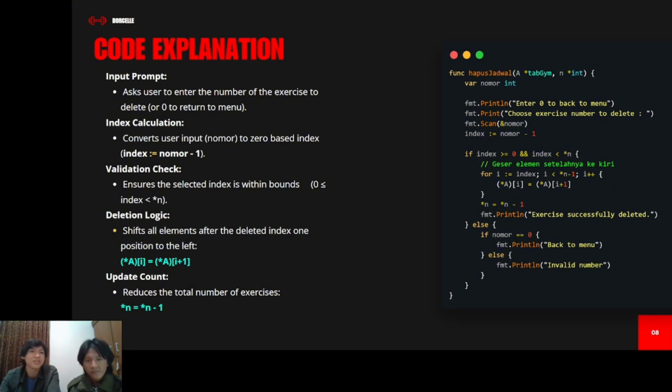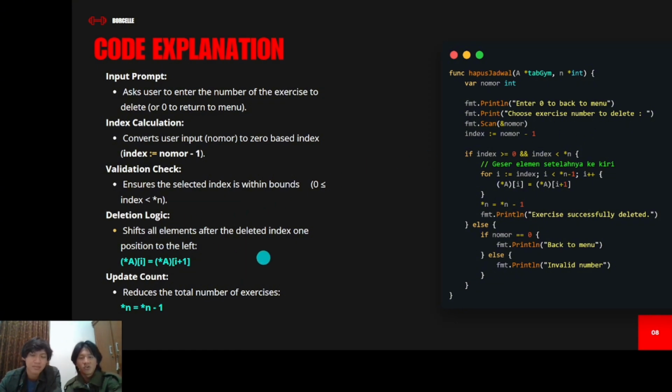That's because the system reads from 0 to n. Validation check is to ensure the selected index is within bounds 0 to n, right? And if the index is below 0 or above n, it will be invalid.